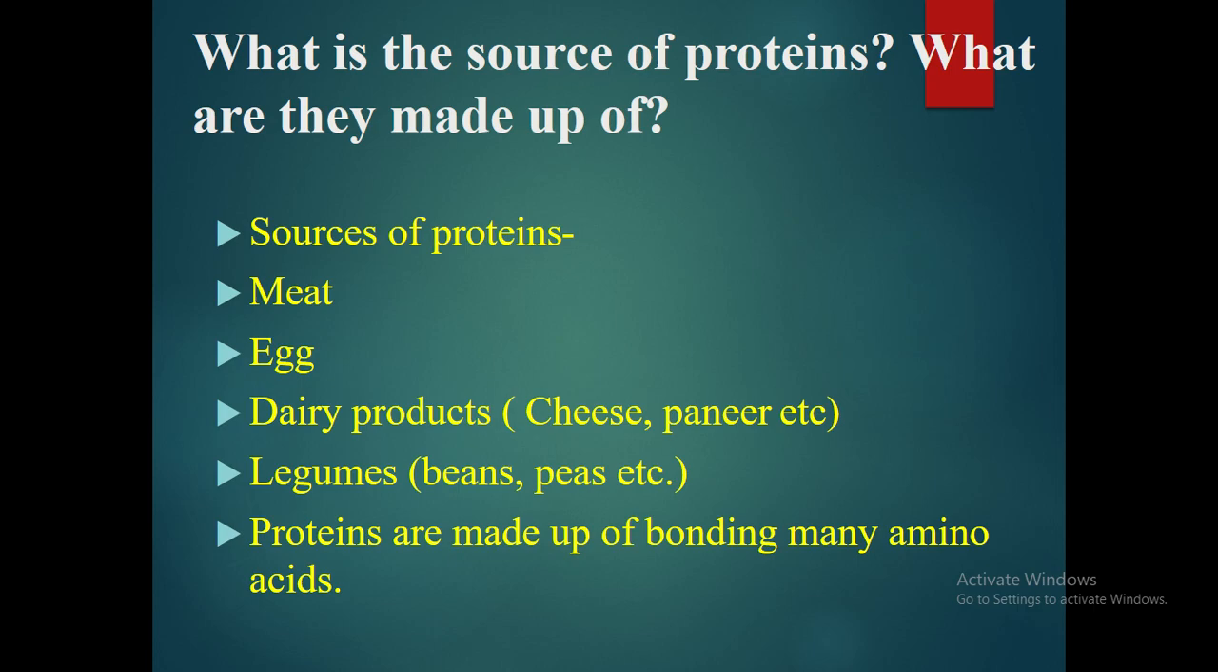Now some basic questions are given here. What is the source of proteins and what are they made up of? Source of proteins: what do we eat in day to day life? Like meat, egg, dairy products which include cheese, paneer, etc. Legumes, beans, peas, all dal. And proteins are made up of bonding many amino acids together.